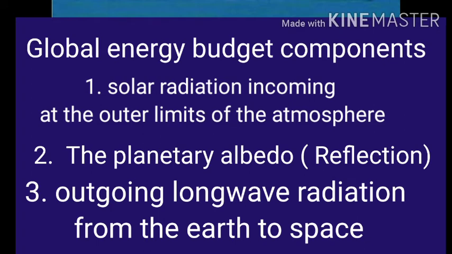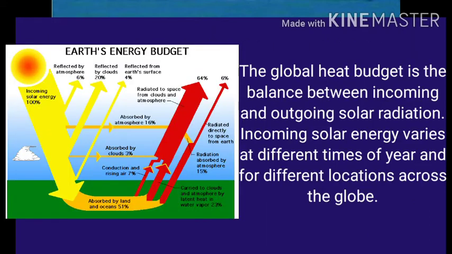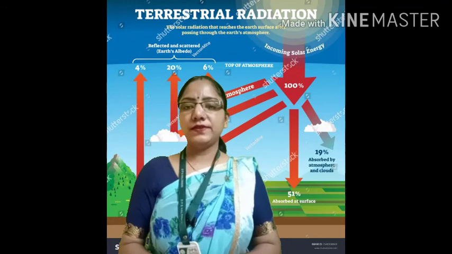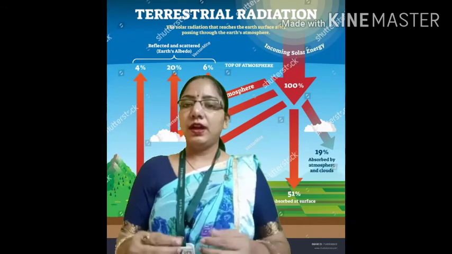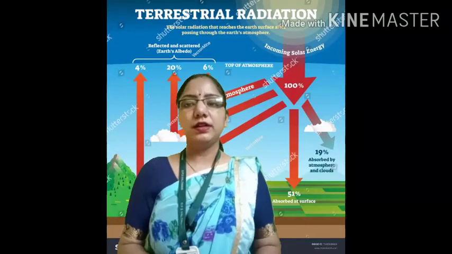So in brief, we can say the average annual temperature of the earth as a whole is neither decreasing nor increasing. It remains almost constant. The incoming solar radiation is balanced by an equal amount of outgoing radiation returned from the earth. A balance is maintained between the insolation and the radiation returned from the earth, and that is known as the heat budget. Students, here we have seen what the heat budget is and what the major components behind it are.